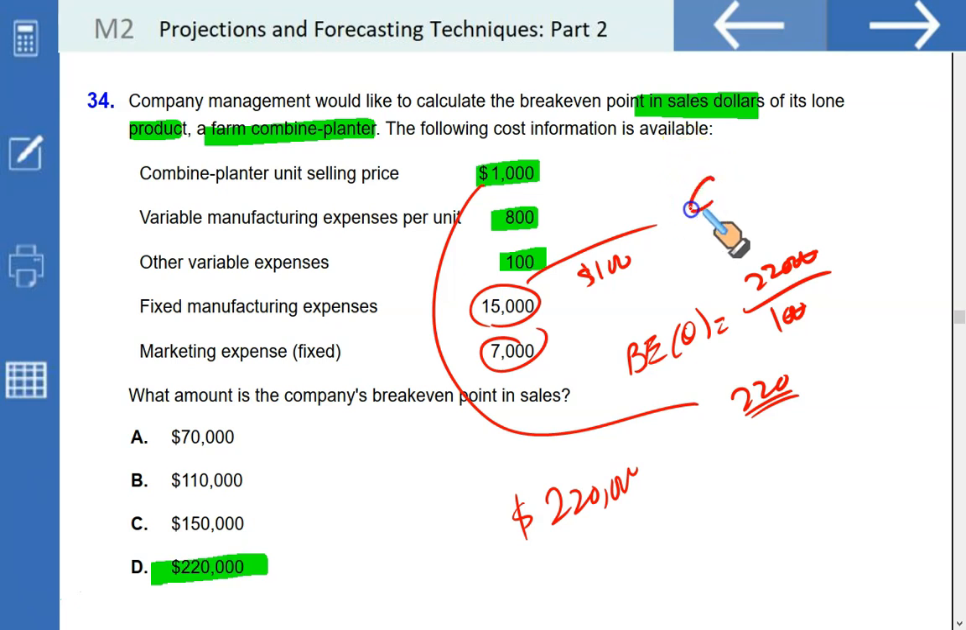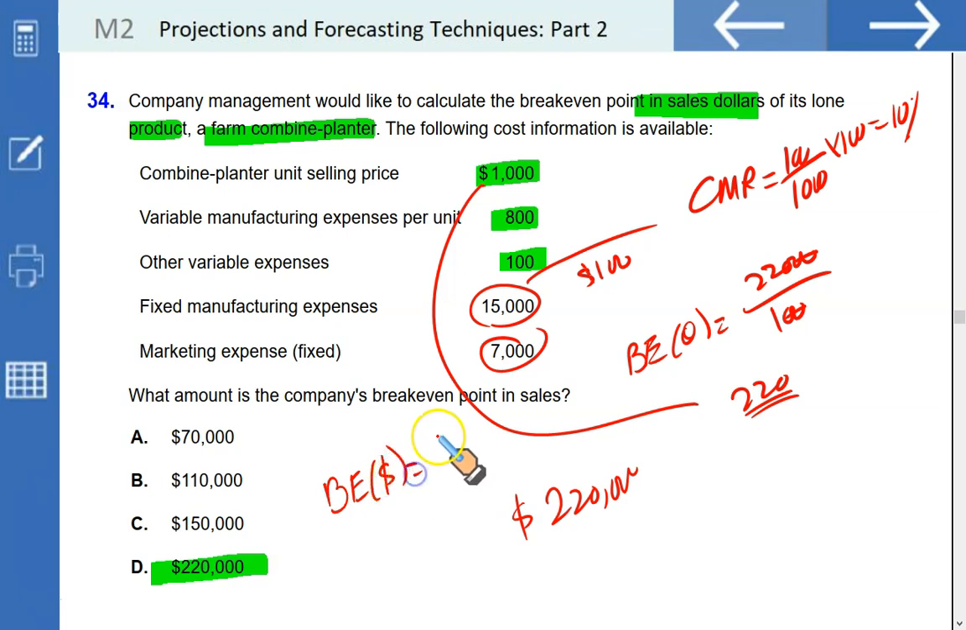What is contribution margin ratio? It is simply the contribution per unit, 100, upon the selling price, 1,000, multiplied by 100, so it's just simply 10%. So we can find the break-even dollars or break-even revenue directly by dividing your fixed costs with the contribution margin ratio. So you get 220,000 straight away. Whichever method you want to use, you get your answer 220.